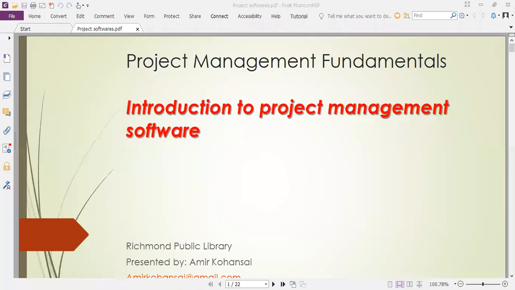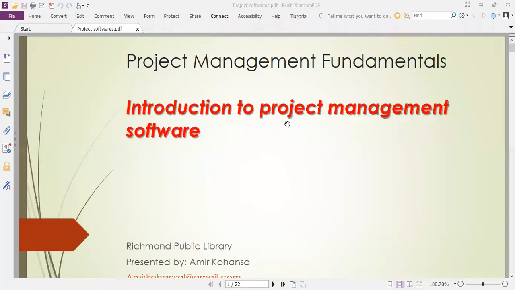Okay, so today we have started our fourth chapter, project management information system and project management software. So today we are taking the overview of this. First chapter we started with project management.